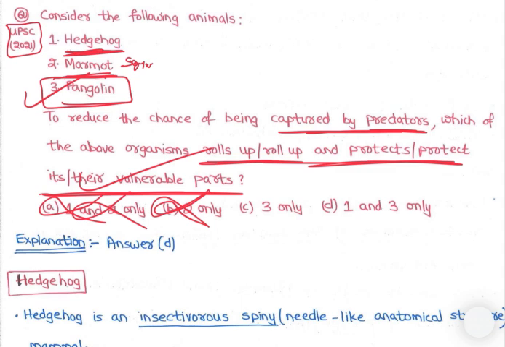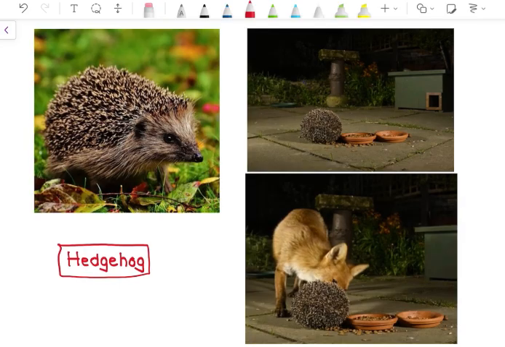So let's look at the images, right? Then we will be discussing it. See, this is hedgehog. Hedgehog is a small rat-like species, right? Which has thorns on it, right? Back पे पूरा thorn से covered है, right?